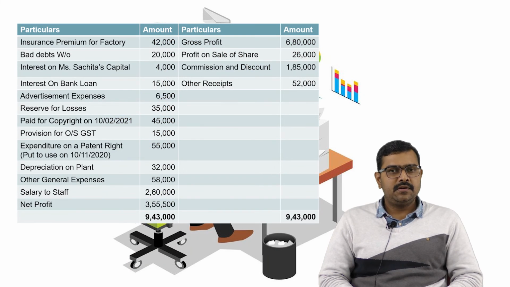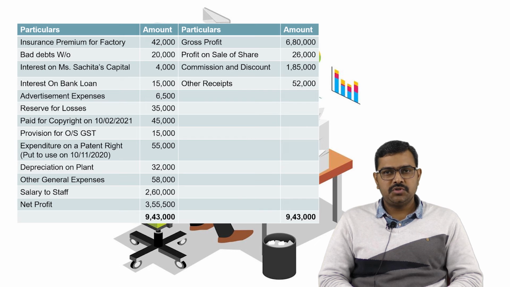So now we shall discuss an illustration. Miss Sanchita Krishnamurthy, 45 years old, is a businesswoman and resident in India. The profit and loss account for her business for the previous year 2020-21 is as follows. So Miss Sanchita is running a business and she has given you the profit and loss account which she has prepared. On the debit side, first of all come to the credit side.